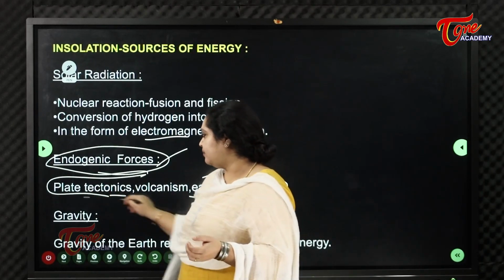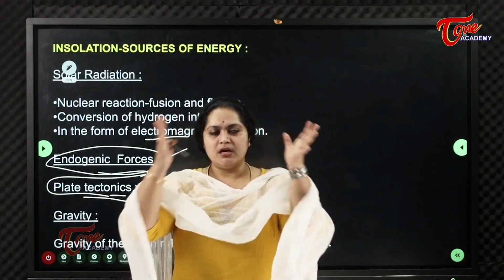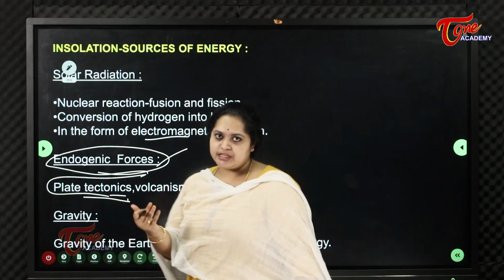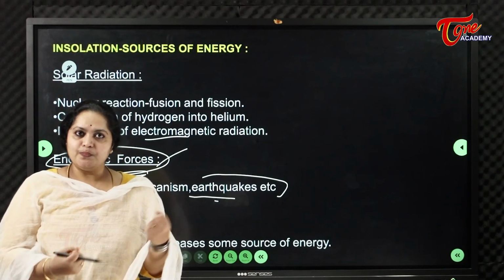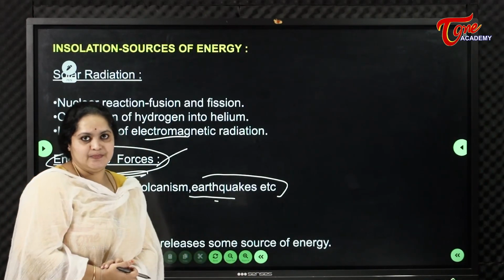For example, plate tectonics, volcanism. We know what happens when there are volcanoes: all the magma comes out in the form of lava. And next is earthquakes. Even earthquakes are caused by heat energy. Another factor is gravity.